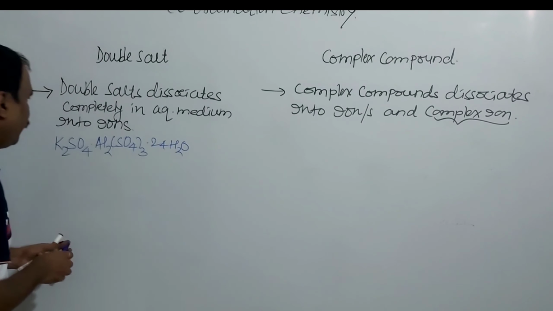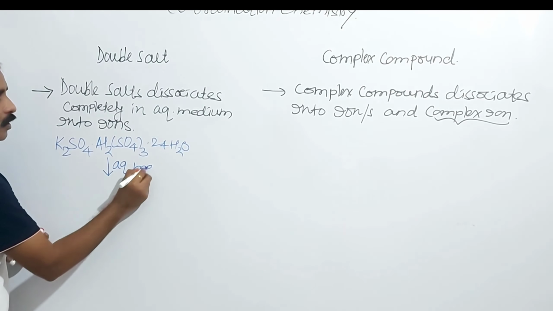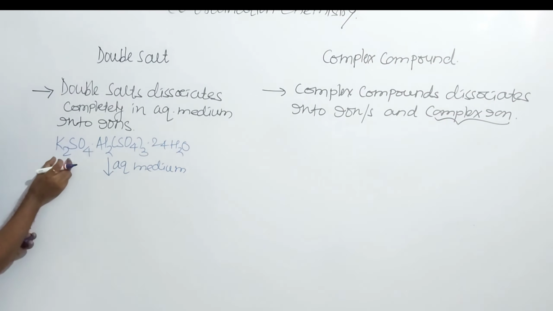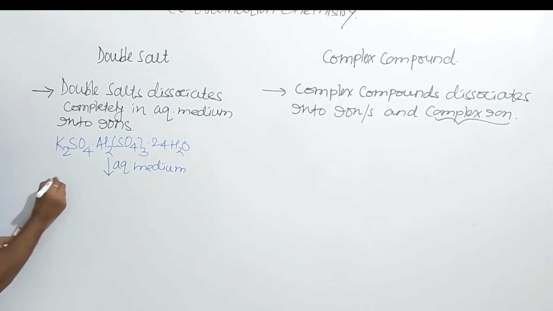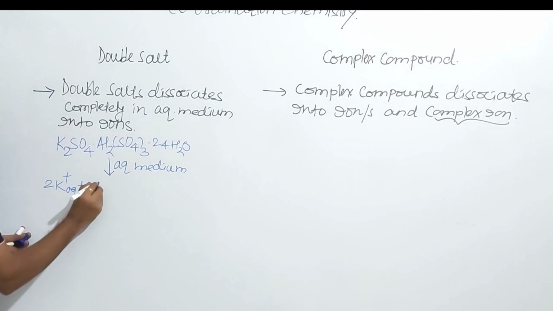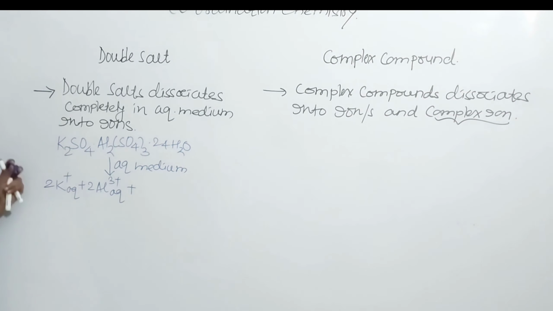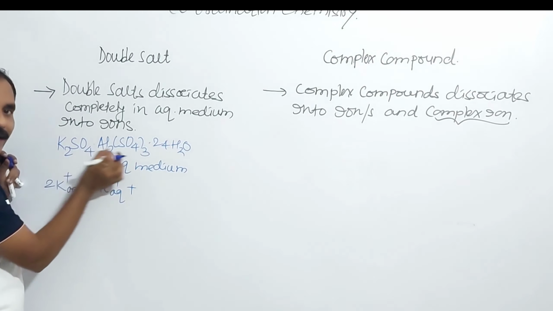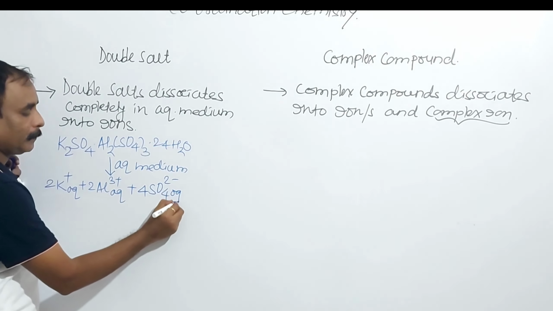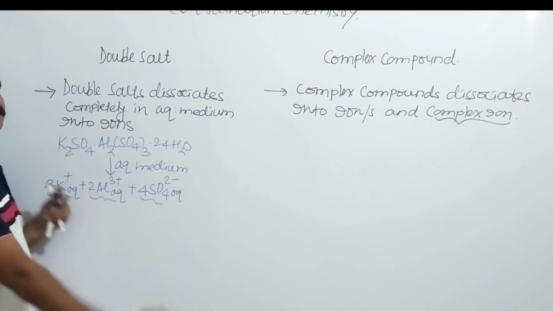When this alum is added in water, in aqueous medium, there is a separation of K+, there is a separation of Al3+, that is 2K+ aqueous, 2Al3+ aqueous, and here 1 sulfate ion and here 3, that is 4SO4 2- aqueous, that is, separation of each and every constituent ion.